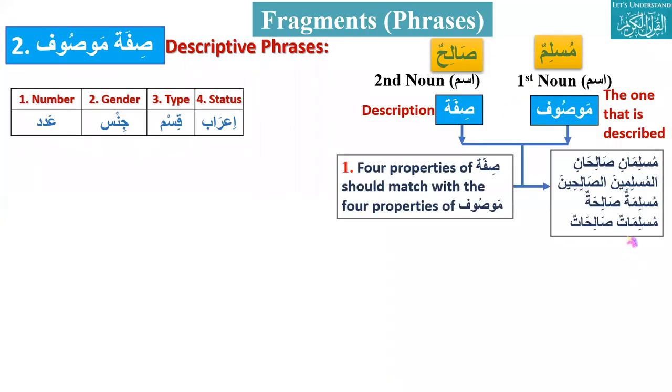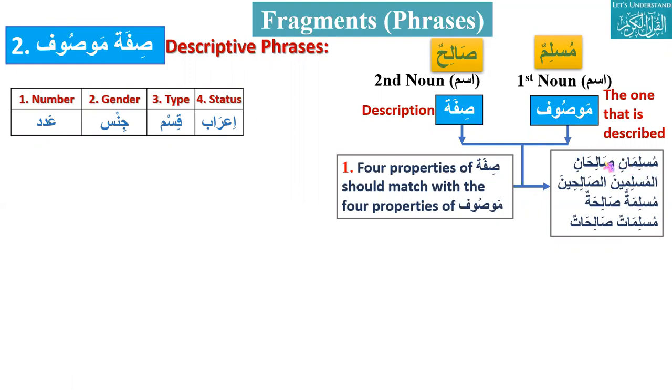Like, let's say the four properties of Sifa should match the four properties of Mawsuf, as we discussed. So like here, Muslimani Salihani. Why should we say that this is Sifa Mawsuf? So I would go to Brother Rida.